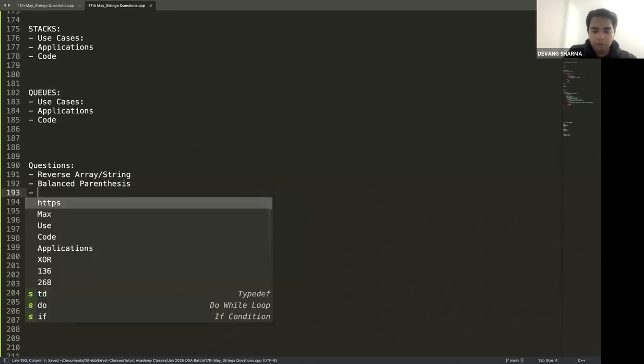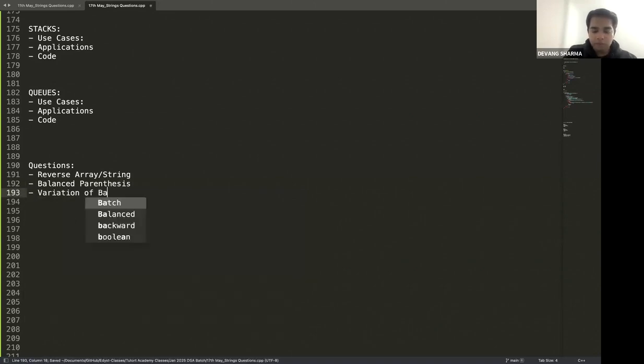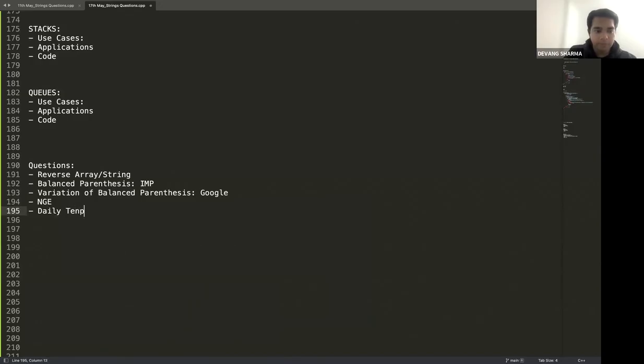Then we'll talk about a variation of balanced parenthesis, which has been asked in Google. This question has been asked in many companies, with multiple variations of it. Then next greater element, then we have daily temperatures and all those questions. Pretty good questions to cover on stacks and queues.